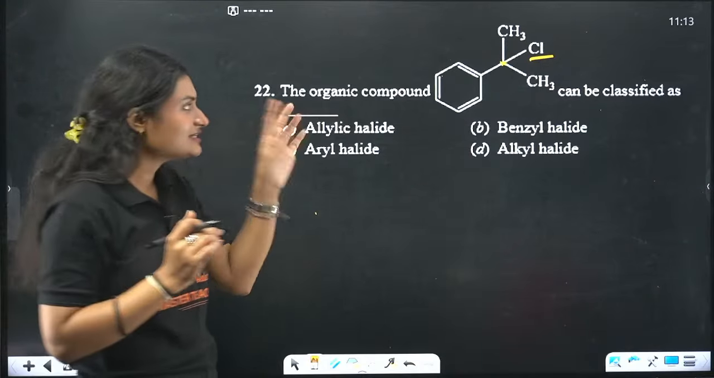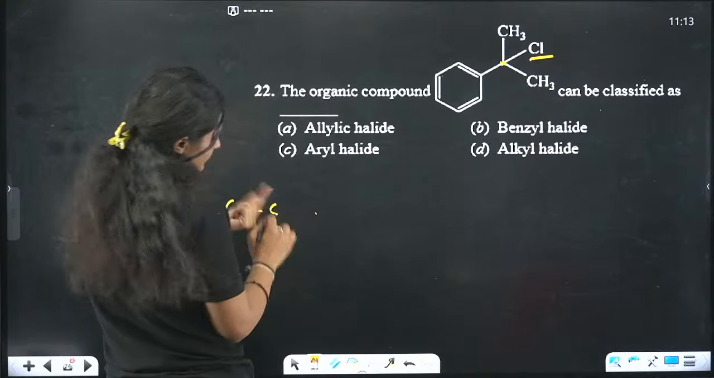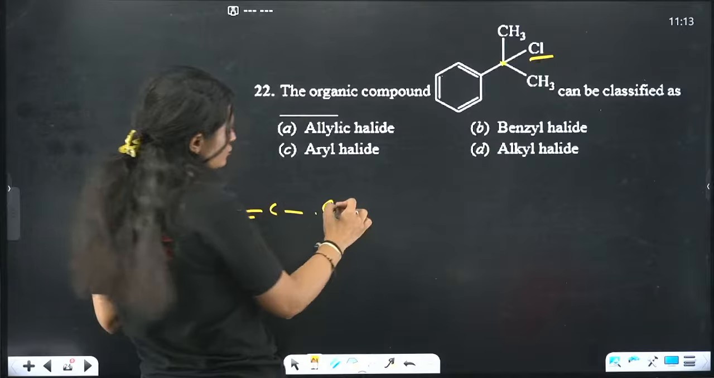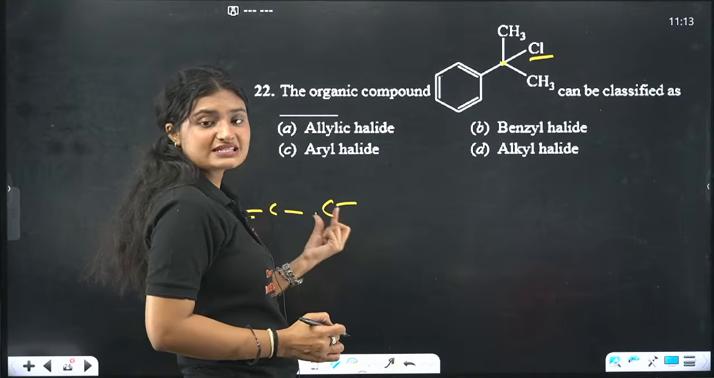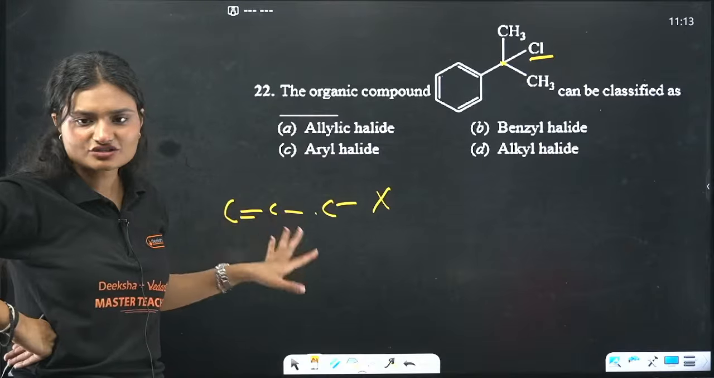Very easy, right? C, allylic halide. Allylic means there is a double bond, and there is a carbon attached to this double bond, and to this carbon the halide is attached. That is your allylic halide.